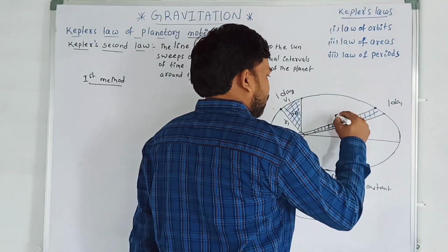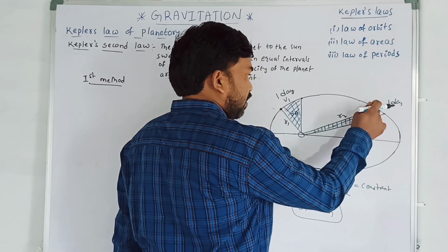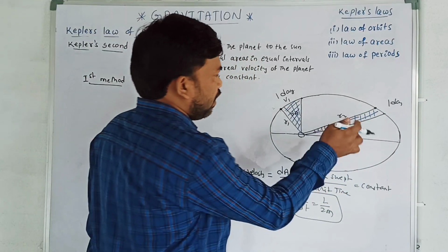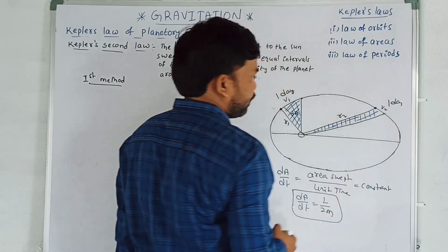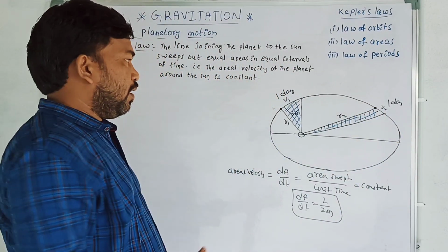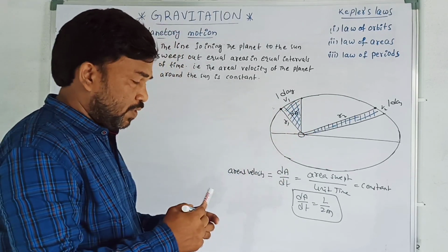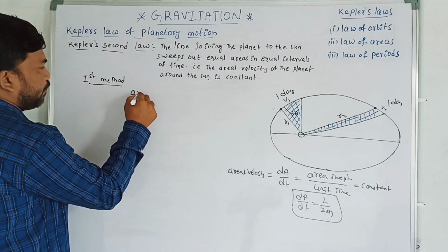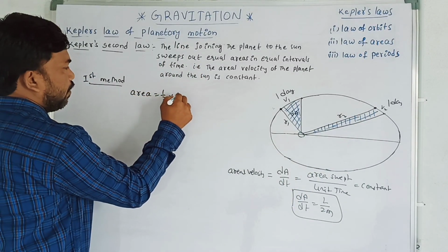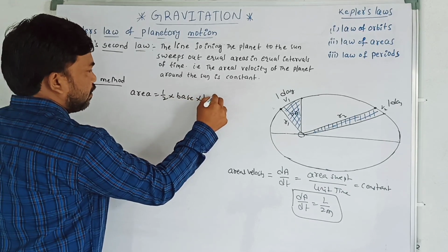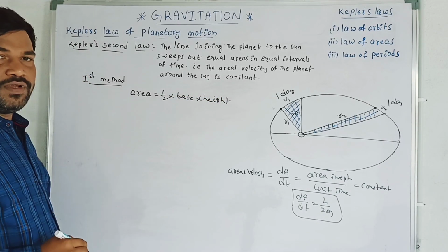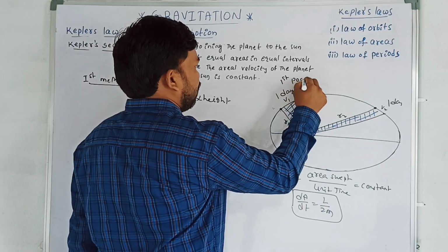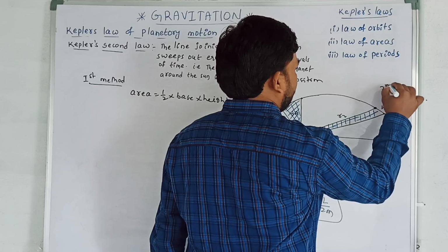Now, this is my radius vector. Assume the planet is here. Now this is the radius vector r2, and it is moving with a velocity v2. Okay, now what is the area? If you observe, it is like a triangle. Therefore, area is equal to half into base into height. This is my first position and here is my second position.